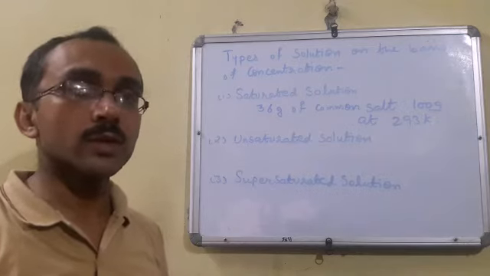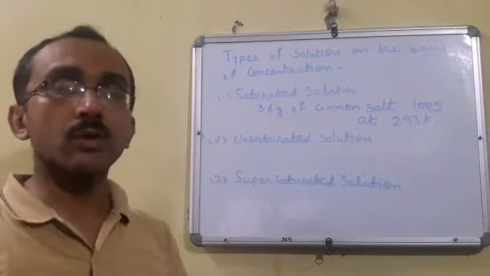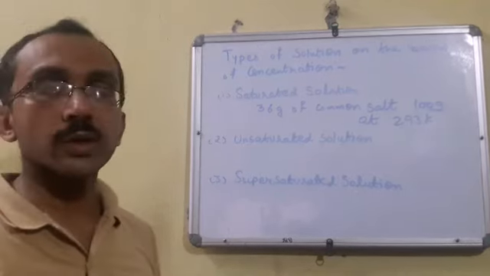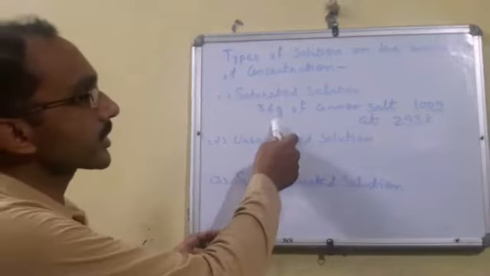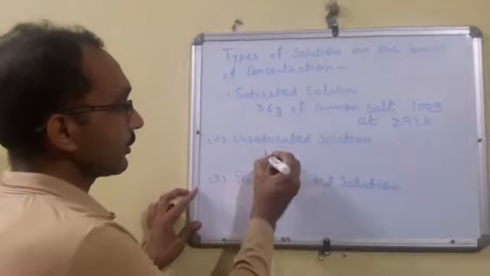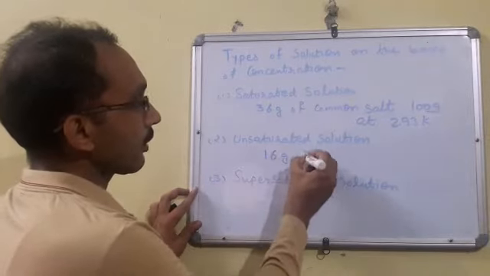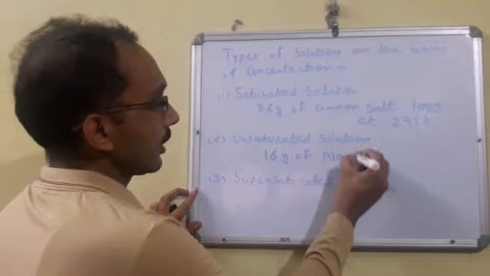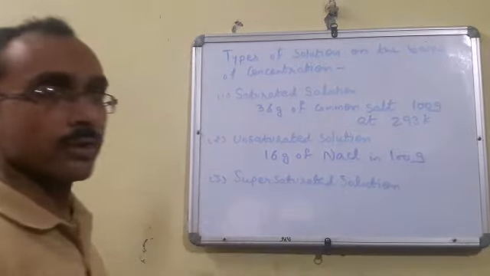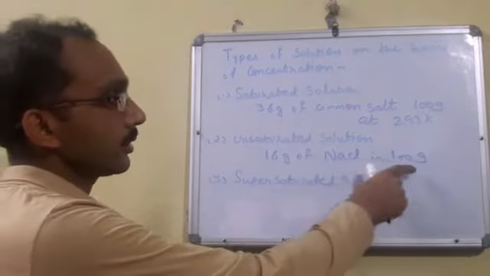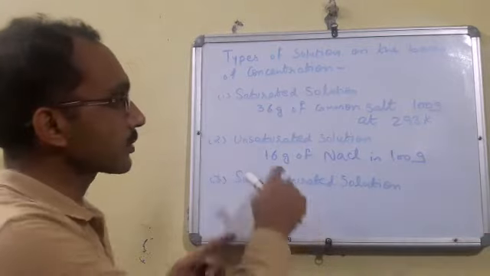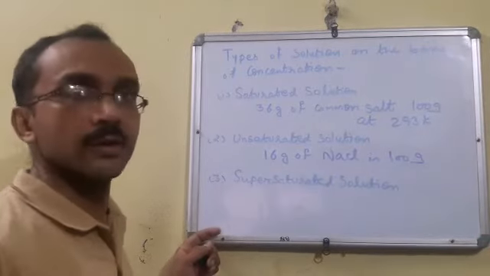It means उस solution जिसके अंदर हम ज़्यादा amount of solute को dissolve करें solvent में, then it is called as unsaturated solution. Just now I have told 36 gram of common salt can be dissolved in 100 gram of water. If we dissolve only 16 gram of common salt in 100 gram of water, so at 293 Kelvin, so what will happen? What is the capacity of NaCl that we can dissolve in 100 gram? That is 36 gram.